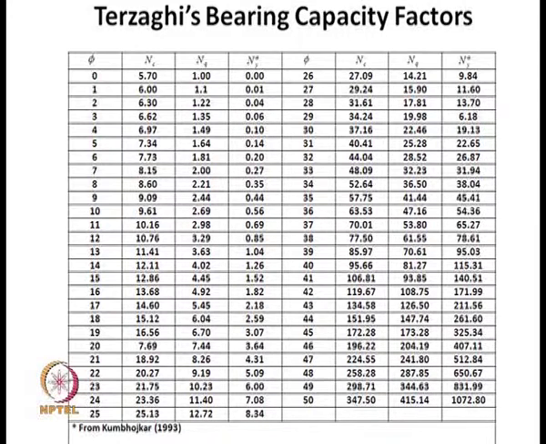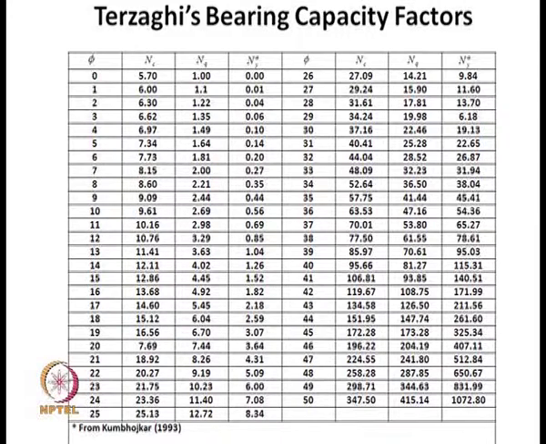If we know the geometry of the foundation, the width and depth of the foundation, and the soil properties, then by using this table we can determine the bearing capacity factors, use them in our general expression, and calculate the ultimate load bearing capacity of the foundation.